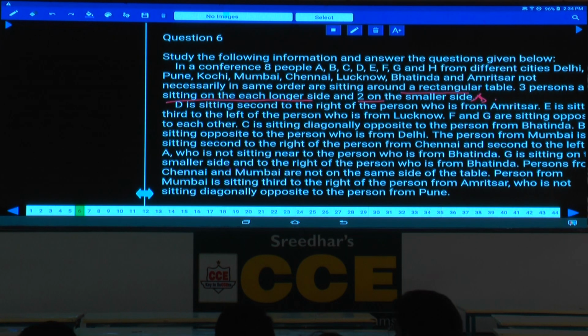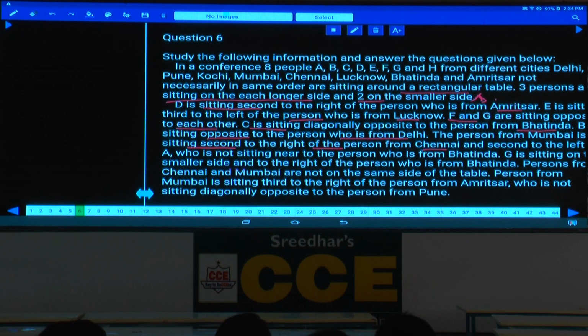D is seated second to the right of the person who is from Amritsar. First I am reading the conditions here. E is sitting third to the left of the person from Lucknow. F and G are sitting opposite to each other. C is sitting diagonally opposite to the person from Bathinda. B is sitting opposite to the person who is from Delhi. B and Delhi are opposite to each other. The person from Mumbai is seated second to the right of the person from Chennai.